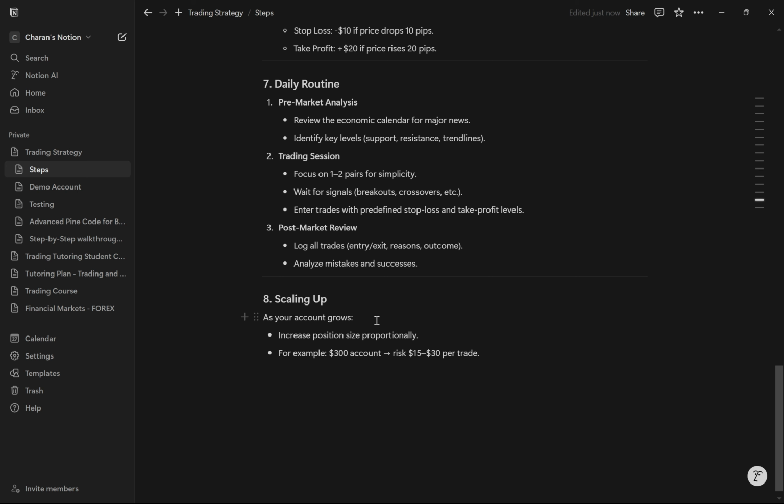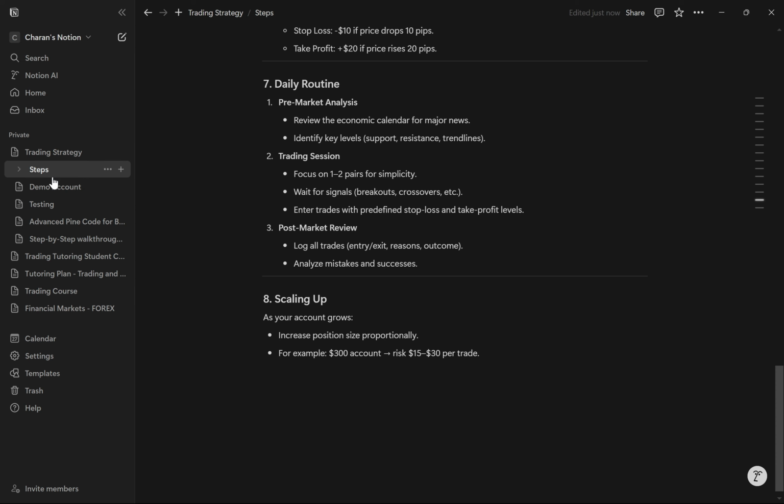And again, as you're scaling up, as your account grows, you may want to increase the position size proportionally. So for example, if the account is at $300, you would not want to risk just $10 a trade. You want to risk $15 to $30 per trade. And that would help you get more profits, or it can also cause more losses, but still, having a higher account like that, it's going to be worth it.